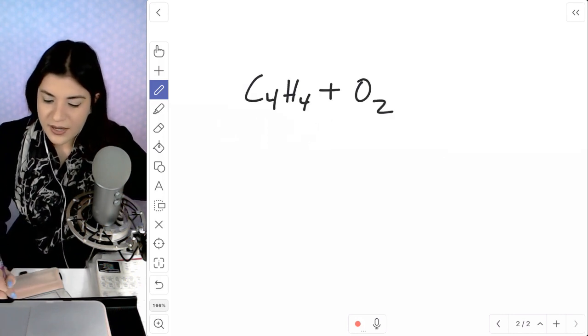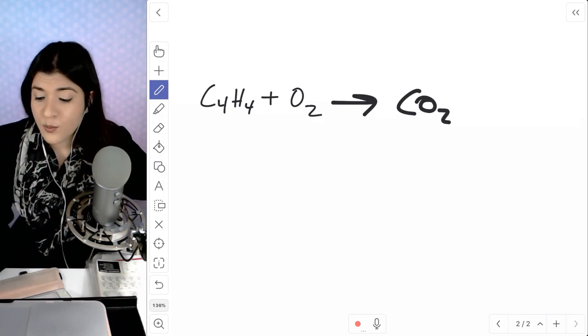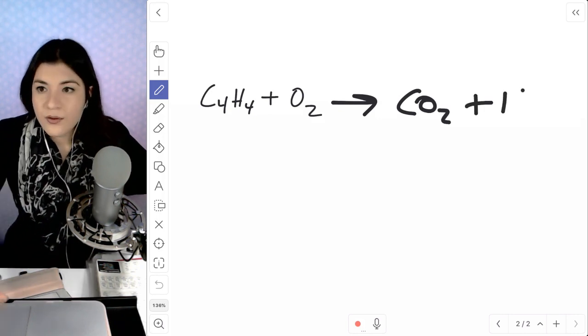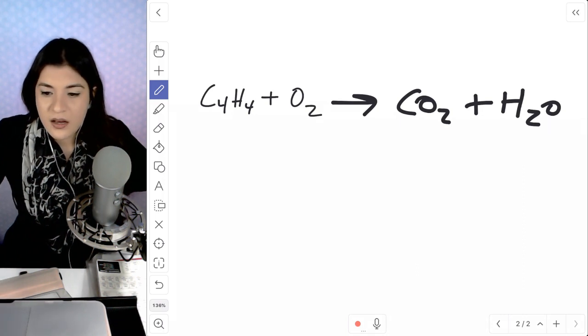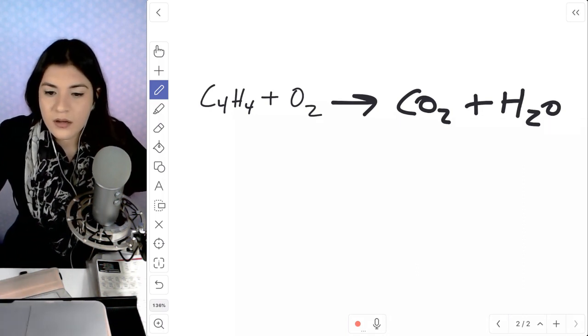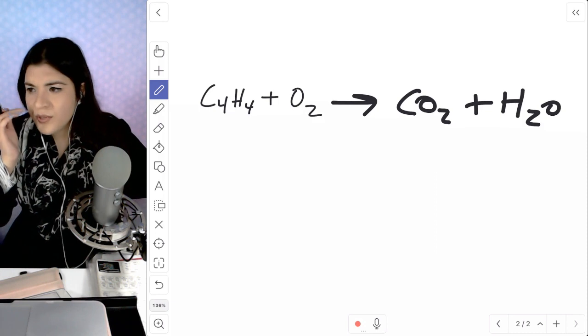Here, we'll check that in a second, but you're always going to have O2 being your reactant, and CO2 and water will be produced. So for butane, let me double check that. I believe that should be more, but I just want to specify. Yeah, that's what I thought. So butane is in that formula.